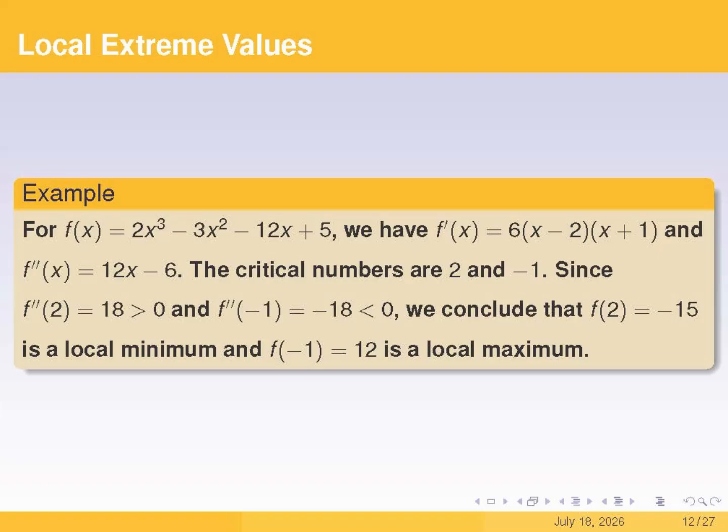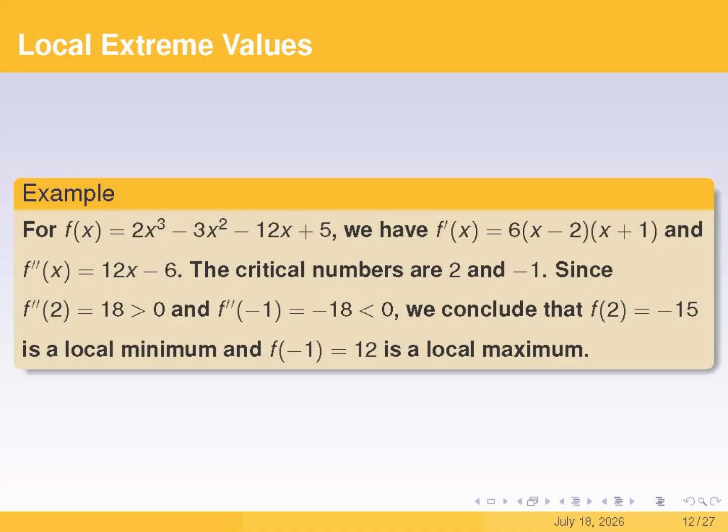In this example, we want to find the extrema for the cubic polynomial on the screen. First, let's set the first derivative to 0, just like the equations at the end of the first line. Solving for x gives us the critical numbers x equals 2 and x equals -1. Since polynomials are always differentiable everywhere, we don't have to worry about any critical numbers where the derivative does not exist. Now, the first equation on the second line shows the second derivative.